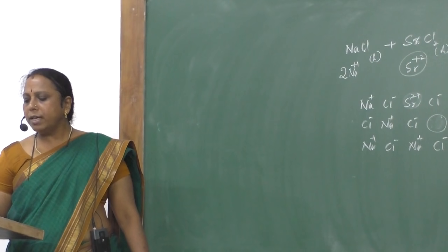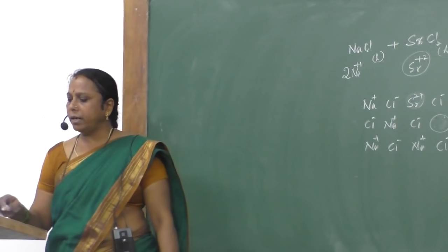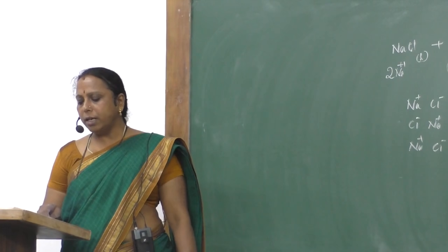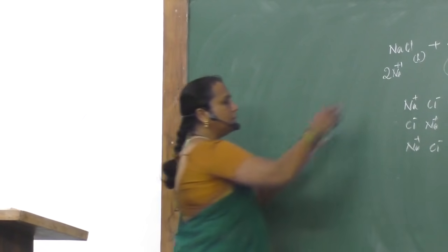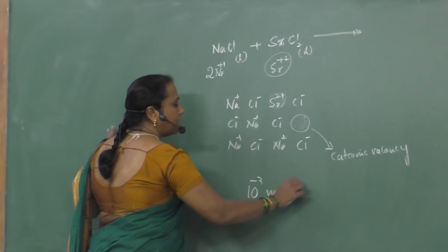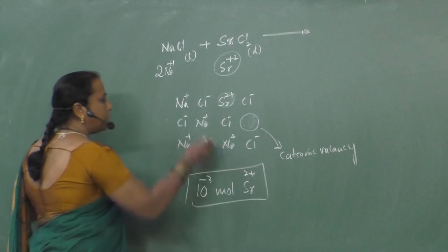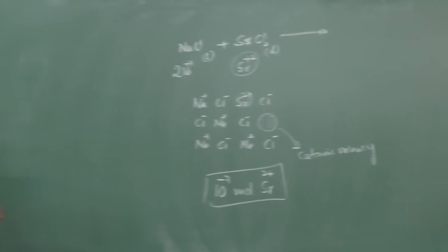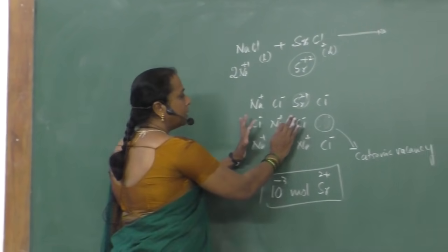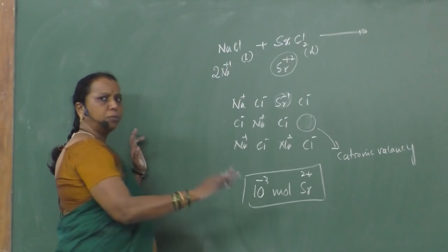The next part of the same question. How many moles of these vacancies are created if the crystal obtained has 10 raised to minus 3 mole of strontium ions? If 10 raised to minus 3 mole of strontium ions are present in the crystal, then how many vacancies are produced? It is very clear in this diagram. When one strontium is present, one cation vacancy is obtained.